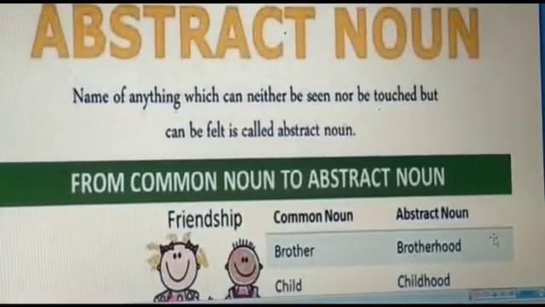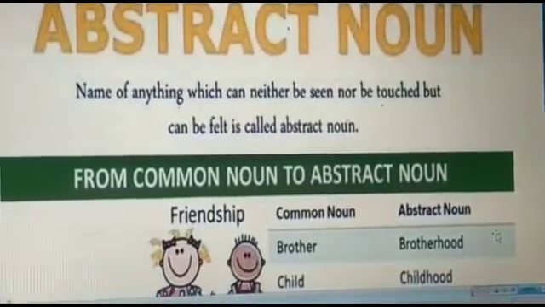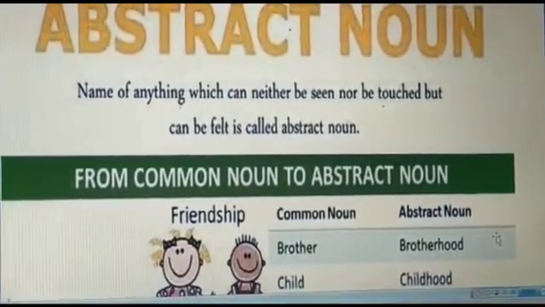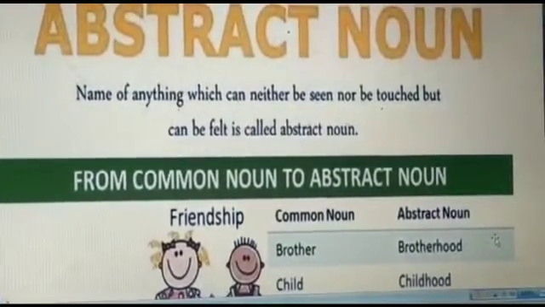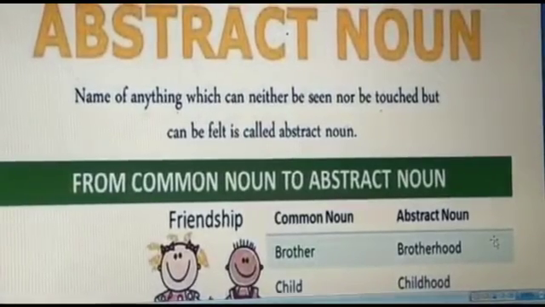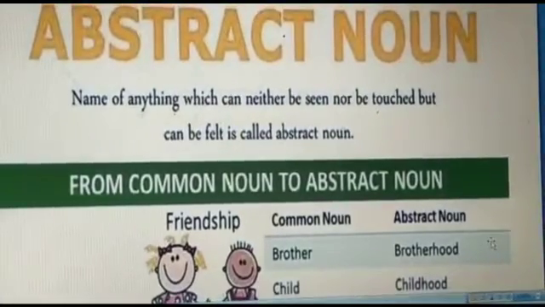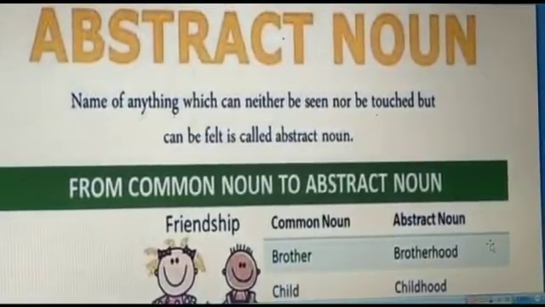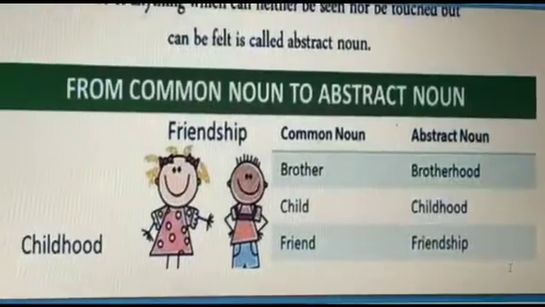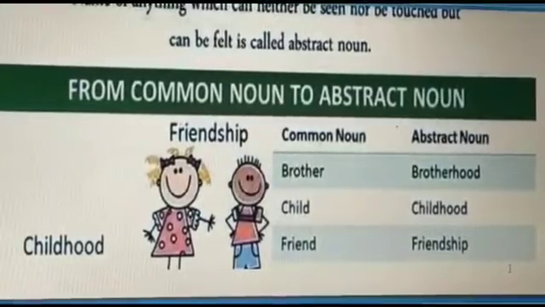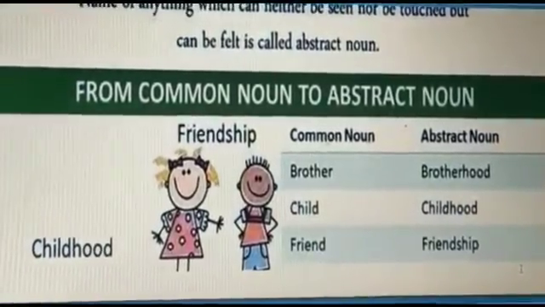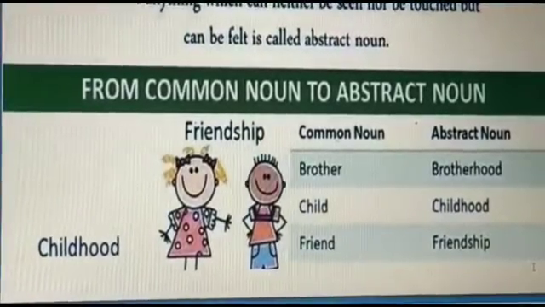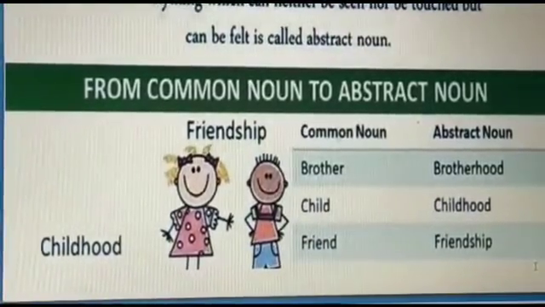So as we have learned, an abstract noun is the name of anything which can neither be seen nor be touched but can be felt. So how do we convert a common noun to an abstract noun? Here two or three examples are given. For example, friendship is an abstract noun, and if the common noun is brother, it is converted into the abstract noun brotherhood. In the same way, child, a common noun, is converted to the abstract noun childhood. Friend is a common noun and it is converted to the abstract noun friendship.